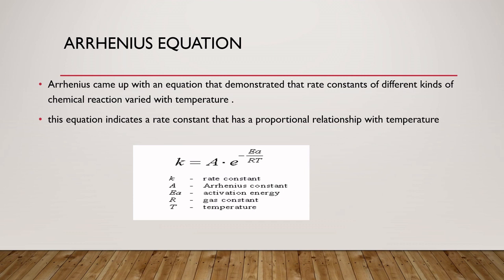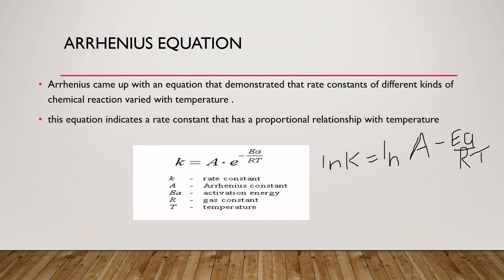Using the above equation and taking the log from both sides, what will be the equation? Okay, I am writing it. Taking the natural log on both sides: ln k = ln A minus Ea upon RT. This is the equation taking the logarithm on both sides.